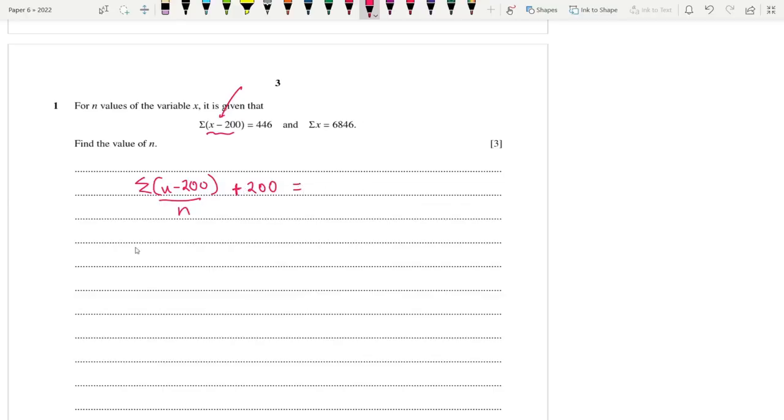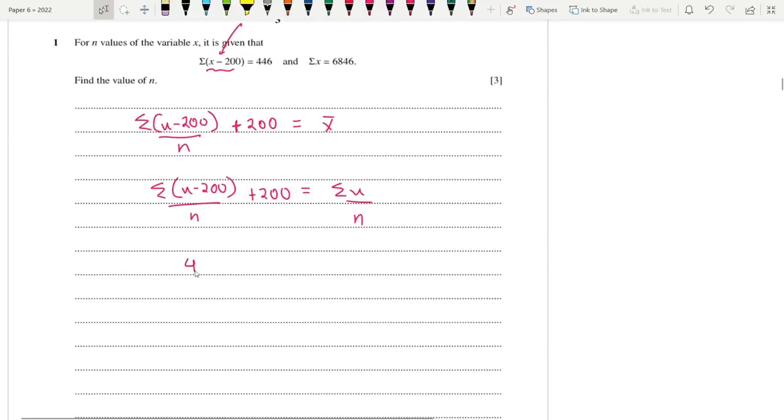So this is the coded mean. If you add 200 to it, you will get the actual mean. The formula for the actual mean is summation of x by n. So you can input the values now. We can write 446 by n plus 200 is equal to 6846 by n. So we can solve this equation now: 6846 by n minus 446 by n is equal to 200.